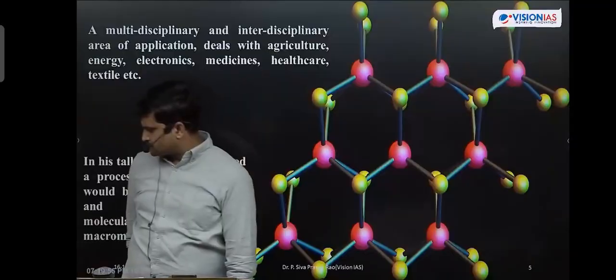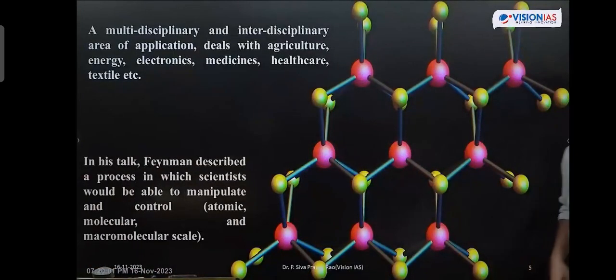Next one: in nanotechnology, properties of atoms, molecules, and macromolecules will change. Properties means physical, chemical, biological, and optical properties. These changes at 10 to the power of minus 9 size make this nanotechnology